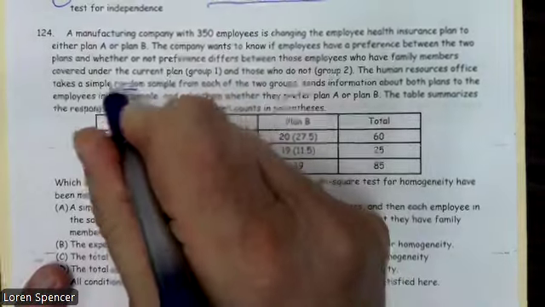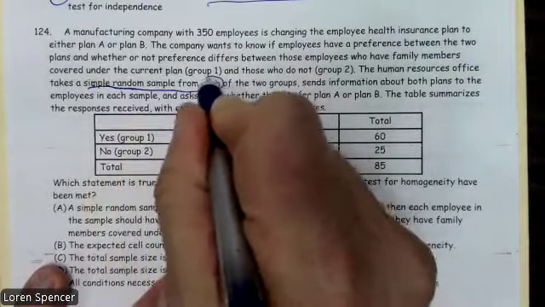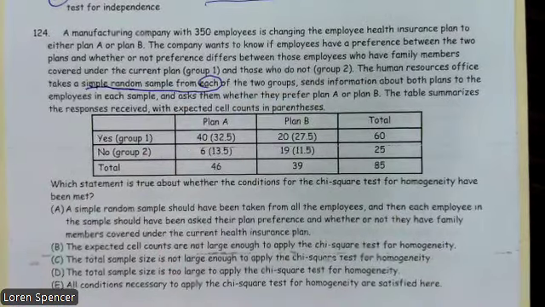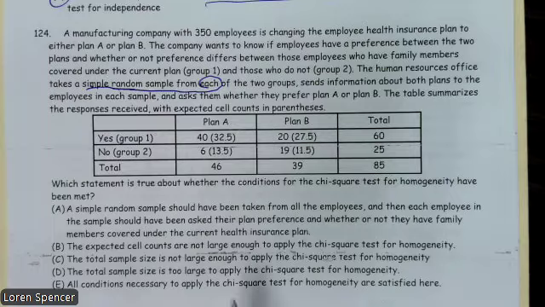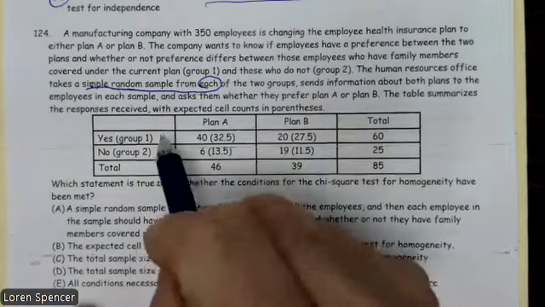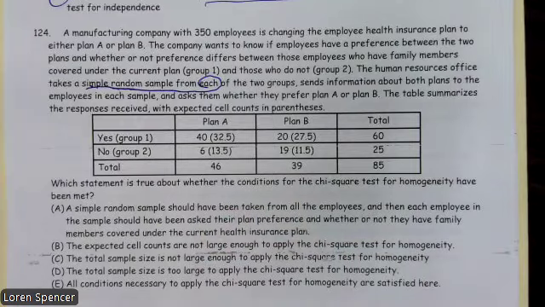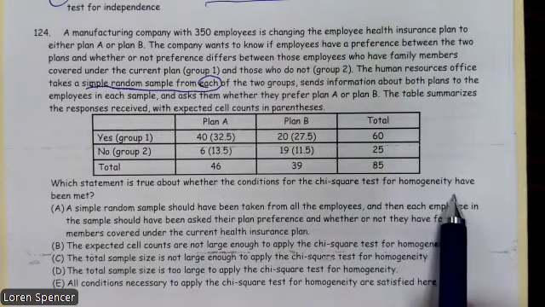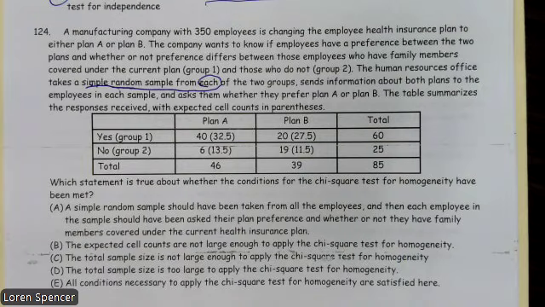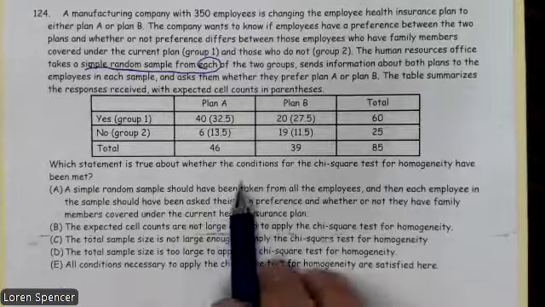Oh, a simple random sample from each. That means I have two samples. As soon as I have two samples, this makes it a chi-square test of homogeneity. All right, so we have a chi-square test of homogeneity because we have a random sample from group 1 and a random sample from group 2. So in this case, it says, which statement is true about whether the conditions for chi-square test of homogeneity have been met?